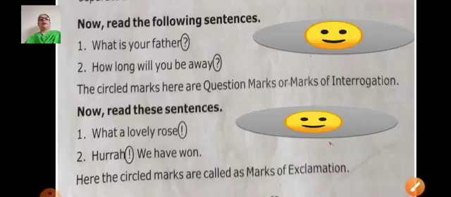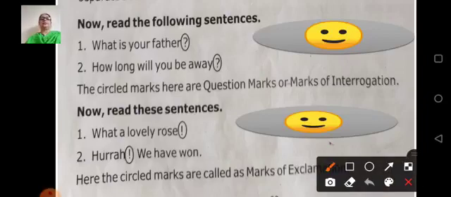Let's move ahead. Now read the following sentences. What is your father? First example. Next, how long will you be away? Children, give attention here. You know this punctuation mark, what is it? Yes, it's a question mark.